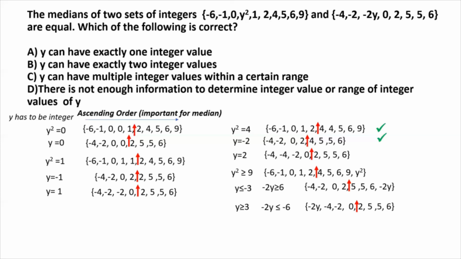So we have now considered pretty much all the integer values that y can take. And the only value of y which seems to satisfy the criterion that the medians of the two sets need to be equal is y equal to -2. So the correct choice in this case will be option A. y can have exactly one integer value.